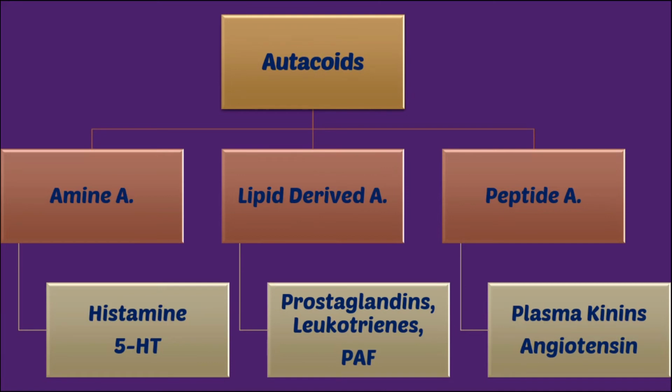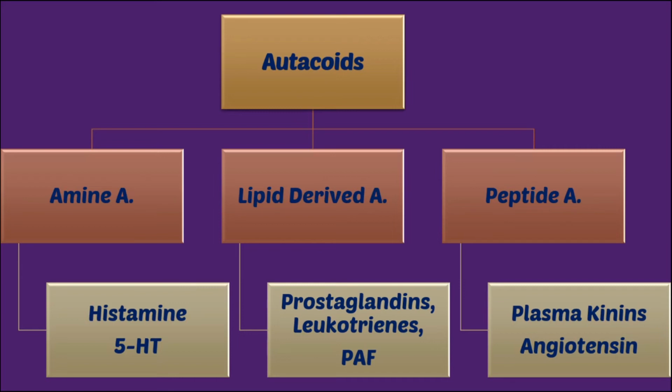So there are many drugs which act via these autacoids. Moving on, autacoids are classified mainly into three classes: amine autacoids, lipid derived autacoids and peptide autacoids. Examples of amine autacoids are histamine and 5-hydroxytryptamine. Histamine has a role in various pathological and physiological actions. It is a very important chemical which induces gastric acid release.